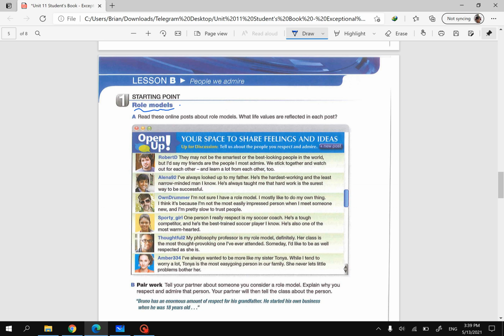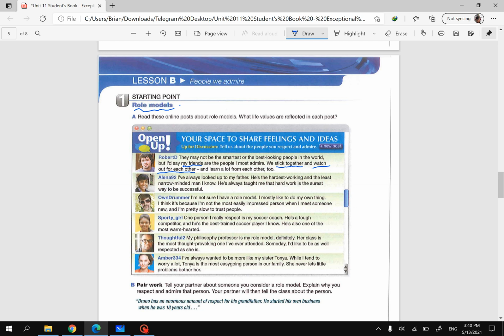So the first person, Robert D. "They may not be the smartest or the best looking people in the world, but I would say my best friends are the people I most admire. We stick together and watch out for each other and learn a lot from each other too." Right, so the role model of this person is his friends, because like he said, they always stick together and watch out for each other, and also learn a lot from each other too.